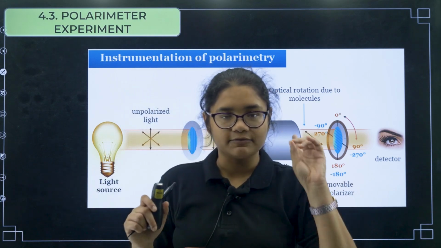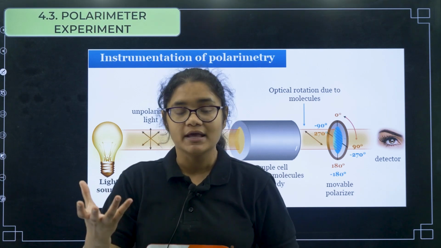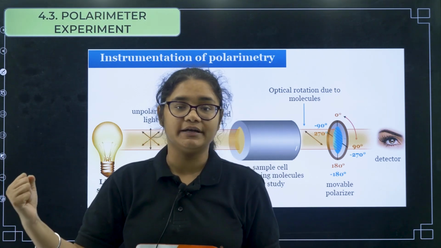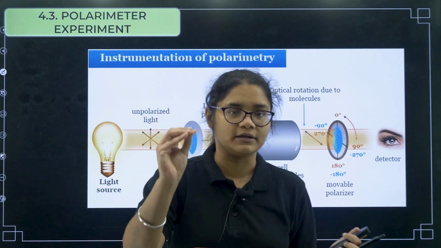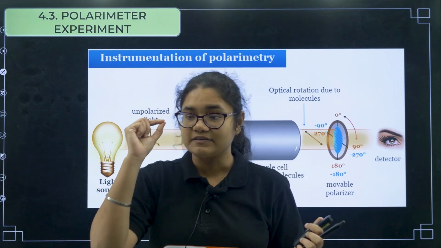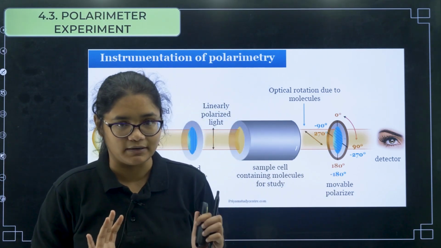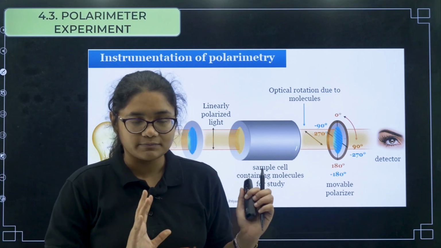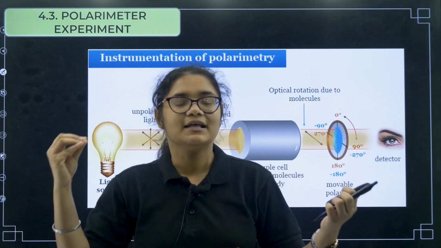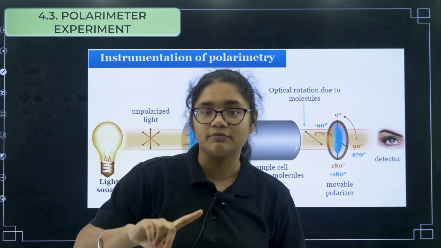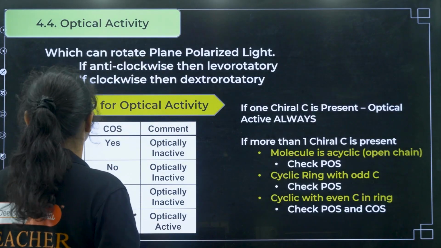So first of all, what do you mean by optical activity? Optical activity means any molecule that has the power, the ability, the capacity to rotate a plane polarized light is called optically active. Now whether a molecule will rotate or not, we can know only by doing this experiment, but every time it is not possible. The scientists, to make our life simple, gave some conditions based on which we can say whether it is optically active or not. So let us see those conditions.